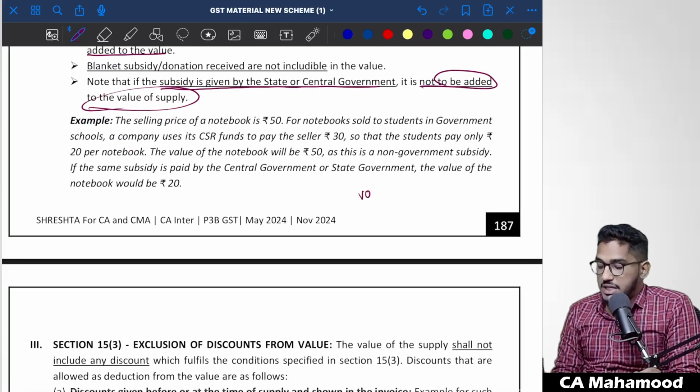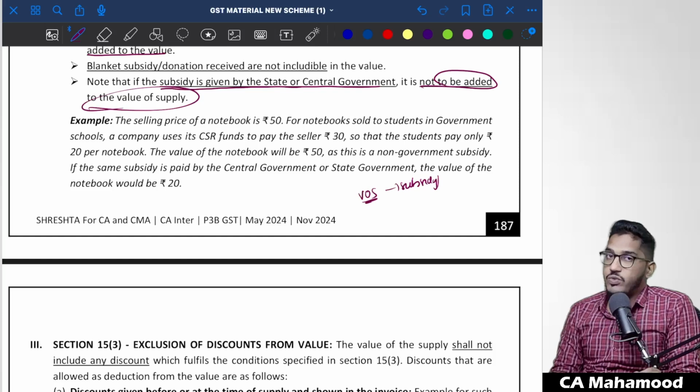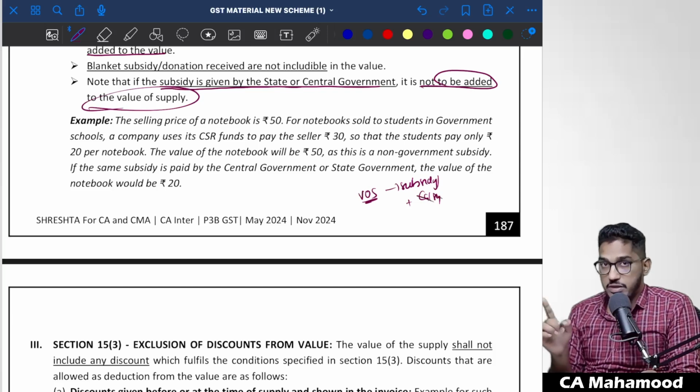So in the value of supply chapter, we have specifically seen that when it comes to subsidy, if you are receiving a subsidy, then that subsidy you can add to the value of supply, provided that the subsidy has been given by someone other than the central government or state government. That subsidy should not have been given by the central government or state government. Only subsidy given by someone other than the central government or state government will be added to the value of supply.